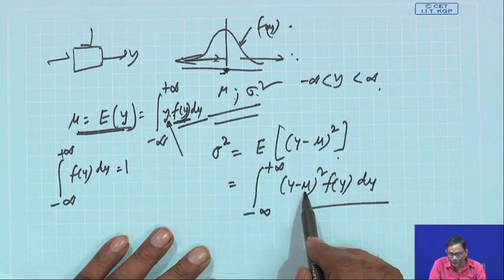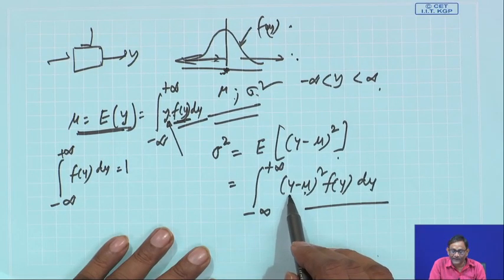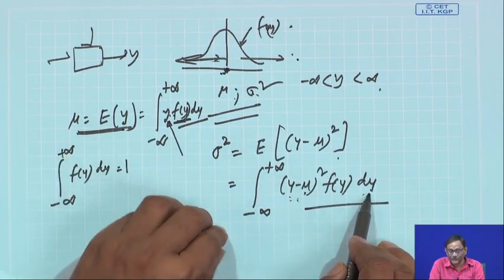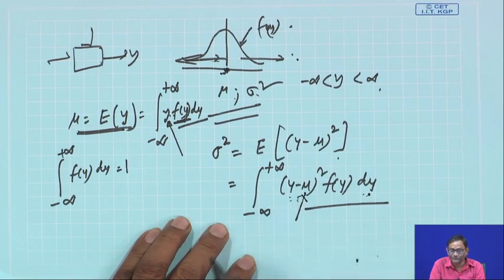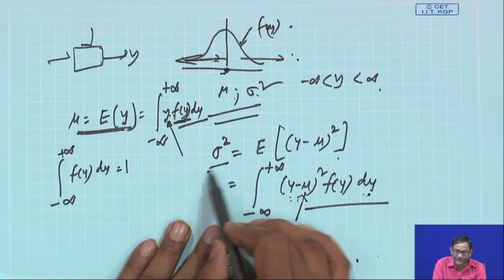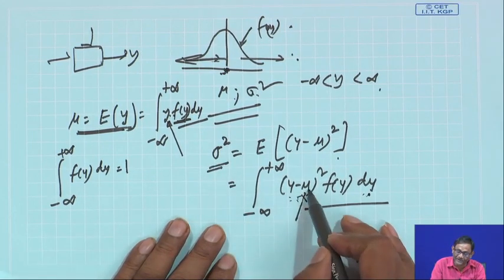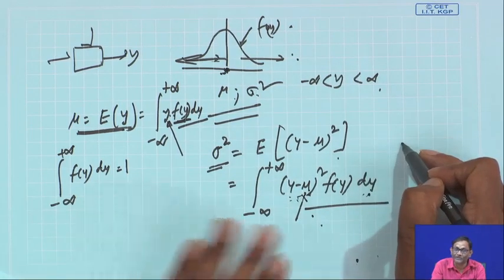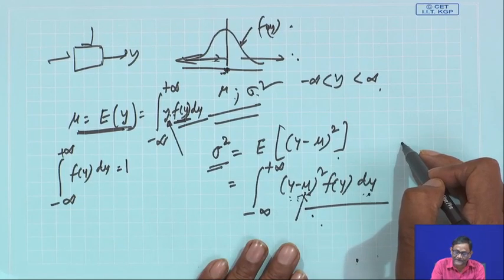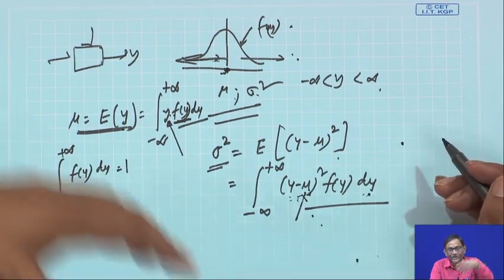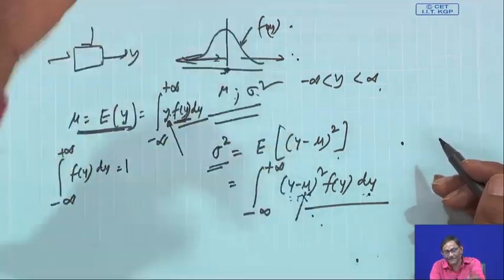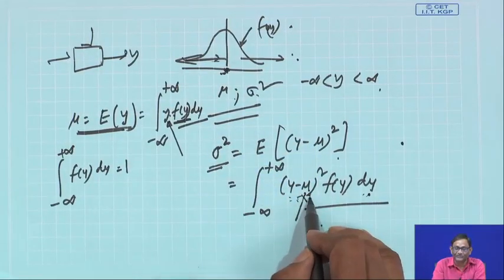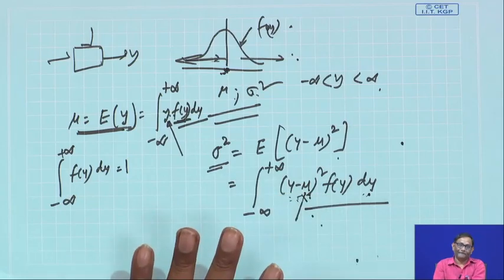If you know mu, then you will be able to integrate it and get the value. If you do not know mu, you cannot calculate sigma square. Mu is the mean of the population, not the mean of the sample. So, many times you collect a representative sample and compute the sample average, which is considered as the estimate of mu, and use that in this formula.